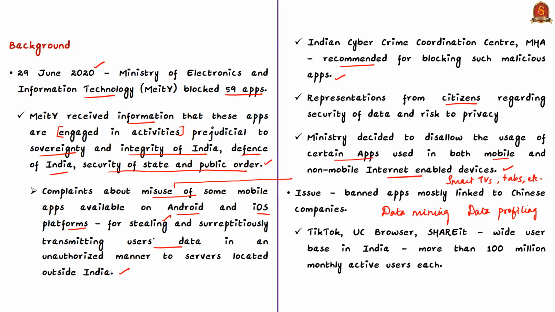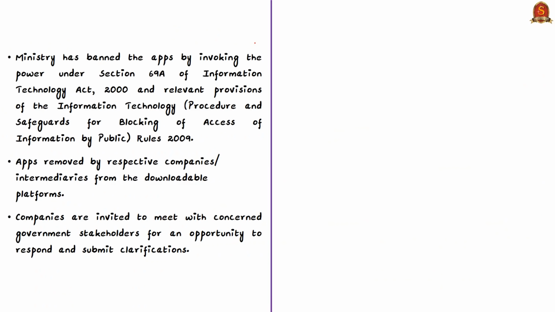This is because such data compilation, mining and profiling will ultimately affect the sovereignty and integrity of India as it uses personal data of Indian citizens. So in connection with all these things, we can understand these issues require emergency measures in the present scenario, and as an emergency measure, MeitY has imposed a ban on certain applications. Now the issue with this ban is that of the 59 banned applications, most of them are linked to Chinese companies. And many of these applications are widely used by Indian citizens.